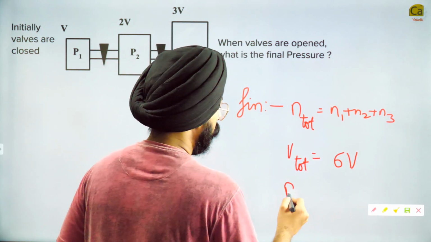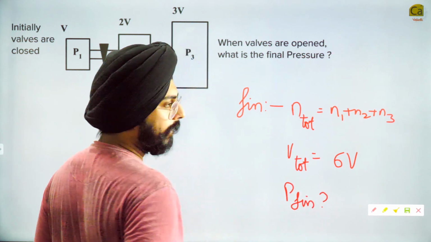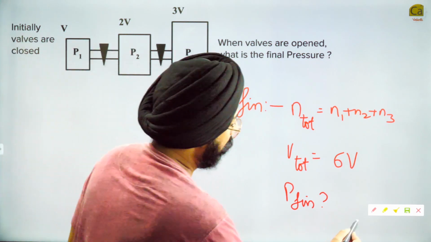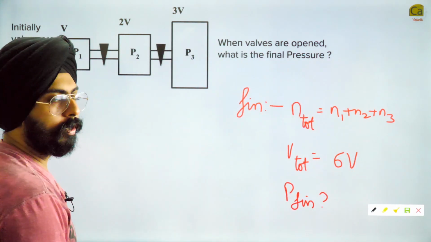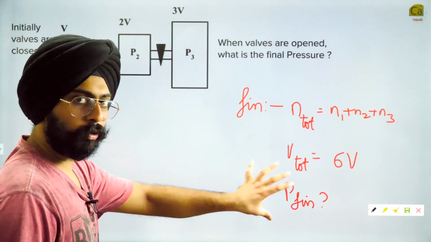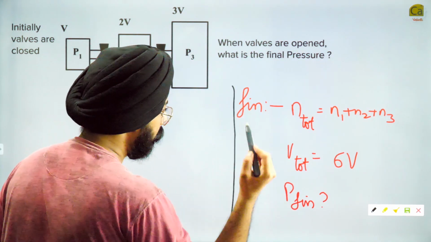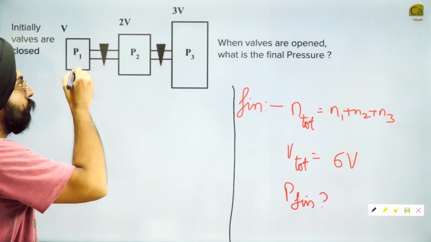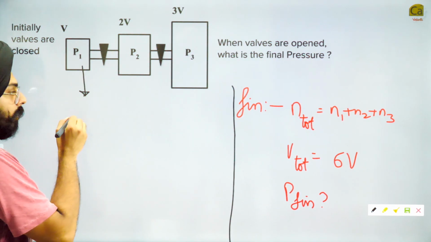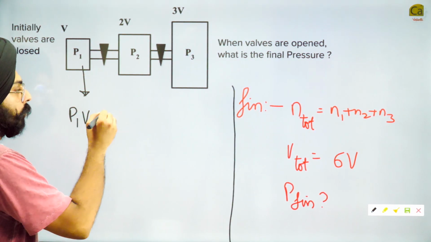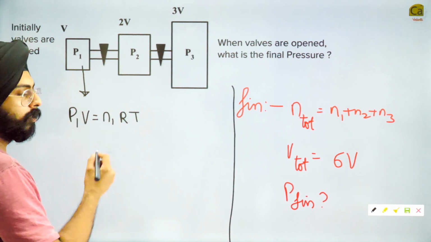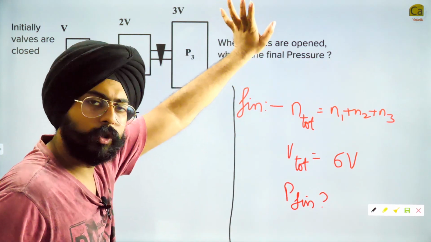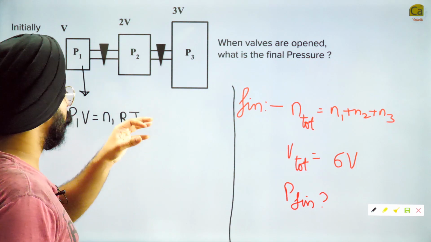P final, we don't know right now. We need to calculate it in terms of P1, P2, P3, V, whatever. So over here, using these ideas, I will try to figure out what P final is, but there is something more that I can write over here. Can I write, for this particular case, P1V is equal to N1RT? See, temperature is the same for all of the vessels. That is assumed over here. We are not assuming these vessels to be at different temperatures.